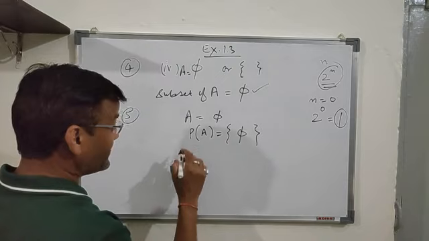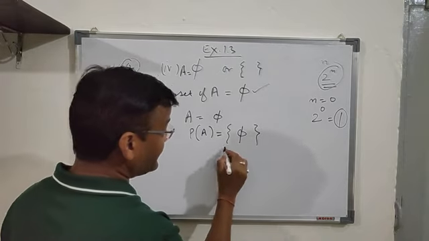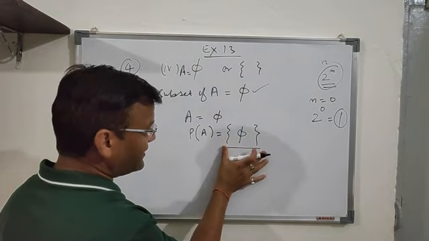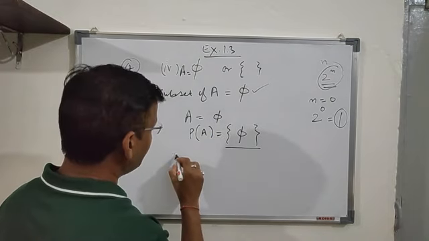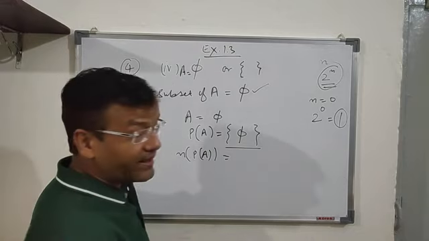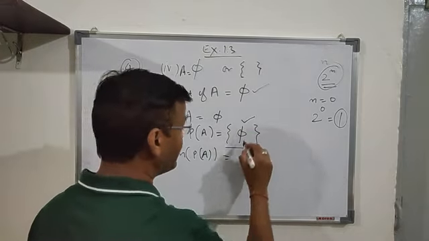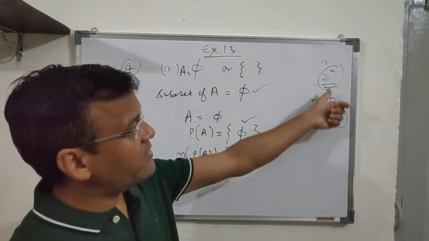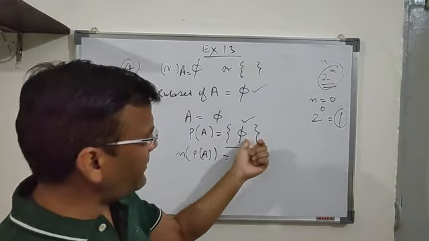Now it is a set. Just forget about P(A), this is a set. Now you can see in this set how many elements are there. So it is the number of elements in the power set of A. You can count it. Only a single element is there. So you will write it as 1. This can be concluded from the earlier result also, that the number of subsets is 1. So it is 1 element.